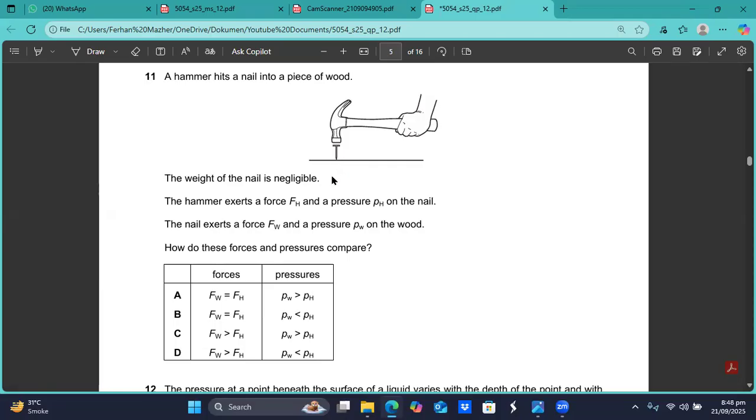So the pressure which is created on the wood will be larger than the pressure which is created on the head of the nail. But the forces will be the same. It's a conceptual thing, sir.